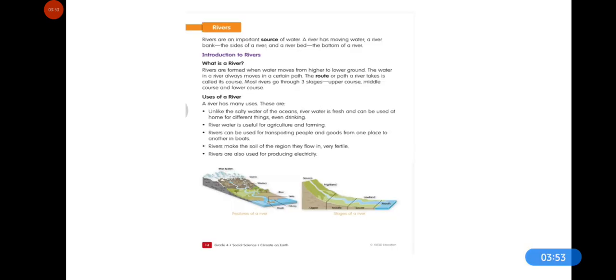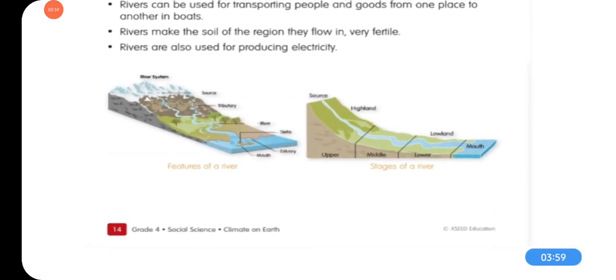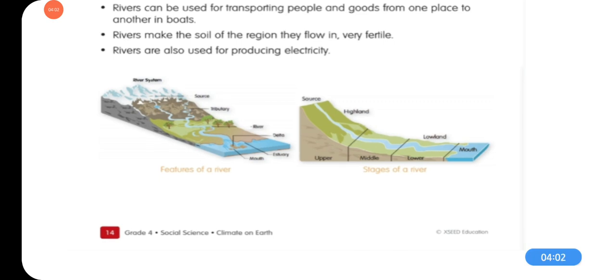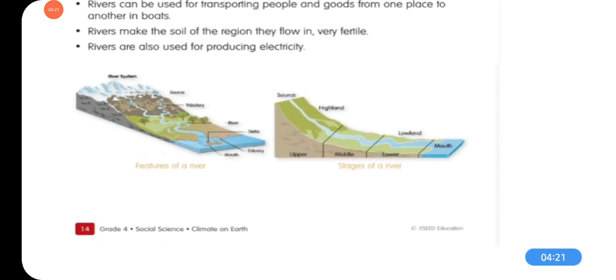Now answer, what does this picture show? Where does the river seem to start? What are the mountain peaks covered in? What is the slope of the land? So the picture shows the stages of the course of a river. Here you can see the course of the river or stages of the river: upper, middle and lower. The river starts in the mountains that are covered with snow.